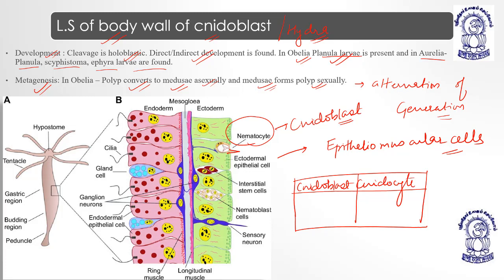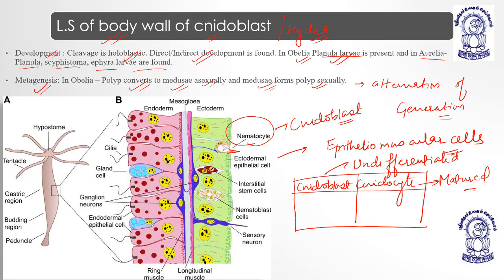Nidoblast means undifferentiated, not matured, and nidocyte means matured. So basically in this category we put those cells which are not mature, which are under the process of differentiation, and will get mature after some time, right?